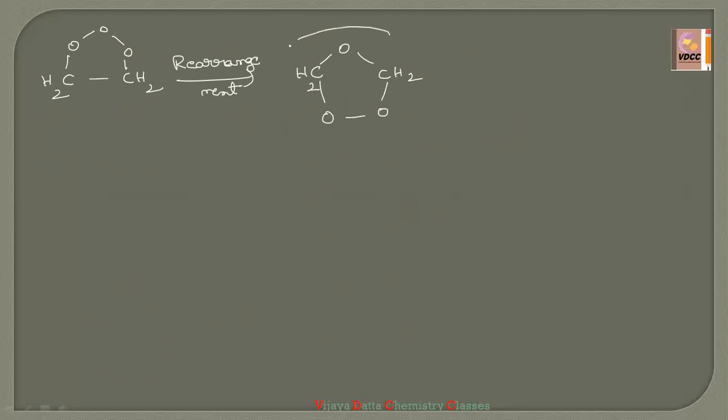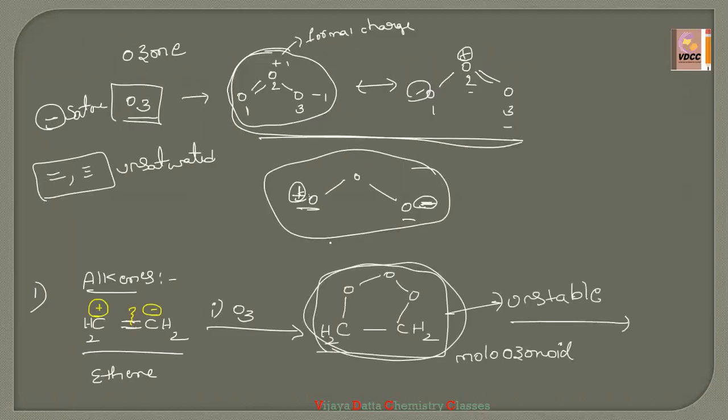Now this one, on hydrolysis. Hydrolysis is nothing but addition of water, because this is on H2O. This is the second step here. First we added the ozone, and the second step is addition of water to this.